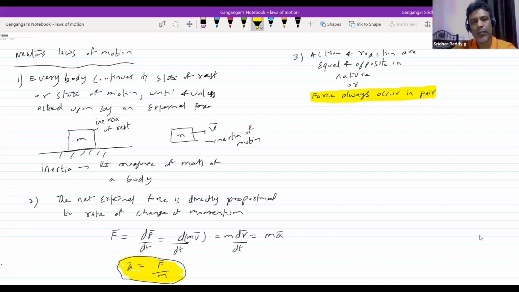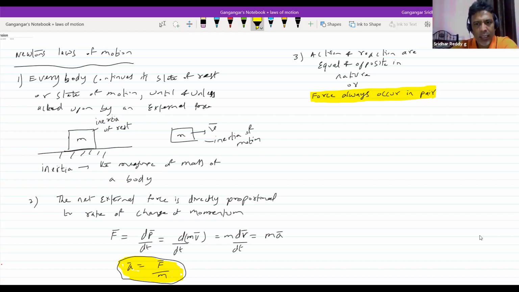This is about the law of inertia. The first law is called the law of inertia. The second law is called the law of momentum, the change in momentum of a body when a force acts. The third law says action and reaction are equal and opposite in nature, or forces always occur in pairs.